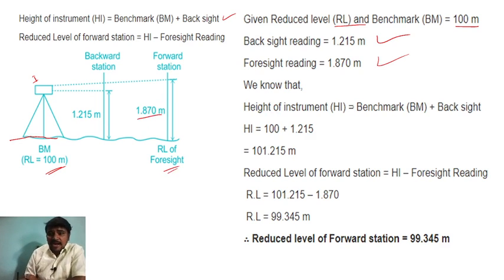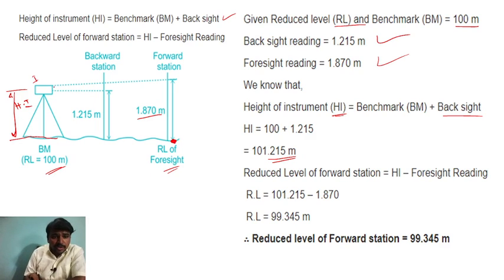Now the height of the instrument, this one, this is the height of the instrument. Benchmark plus backsight, that is 100 plus 1.215, you will get 101.215 meter. This is the first step. Now the reduced level of the forward station. You want the RL of this point. You actually want the RL of this point.